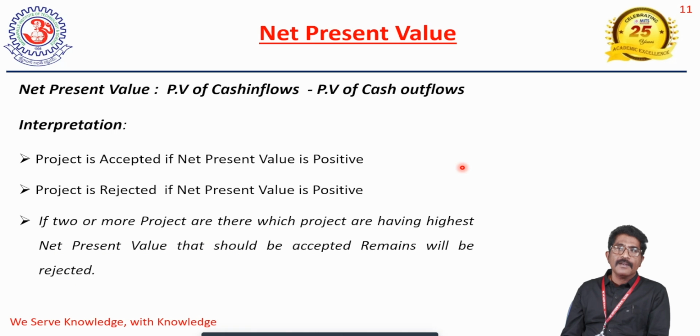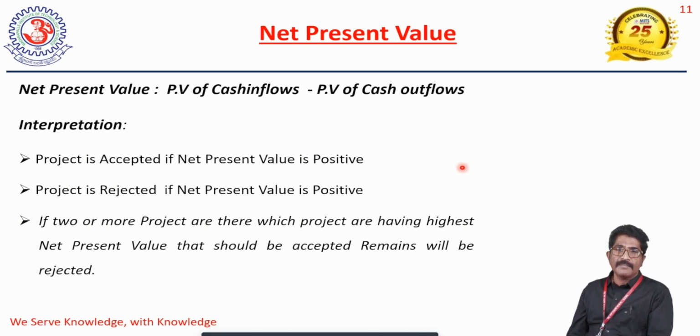Net present value is one of the project evaluation techniques. It comes under the modern methods and is a widely accepted technique for evaluation of a project. It refers to the difference between the present value of cash inflows and the present value of cash outflows. Here the company has to convert future cash inflows into present values.